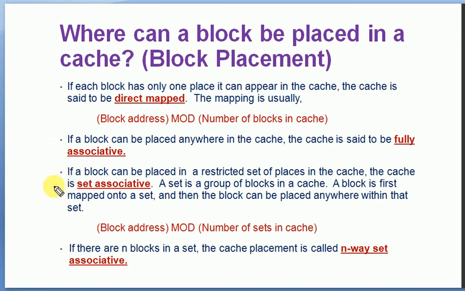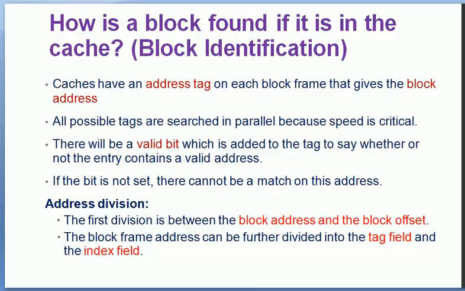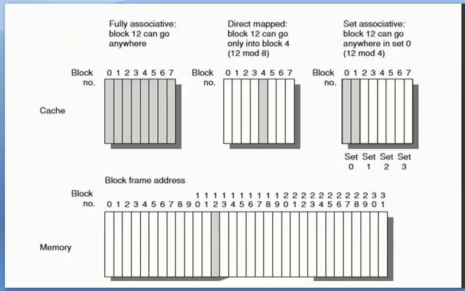Now we have a third category that is called set associative. If a block can be placed in a restricted set of places in the cache, it is called a set associative cache. Now we will look into the diagram once again. The same thing. Now this is the cache with 8 blocks available. Now it is divided into some number of sets.